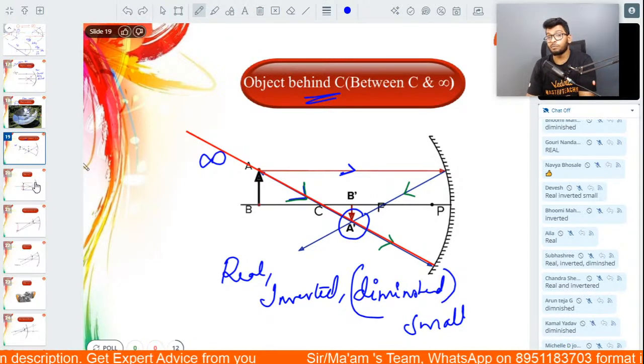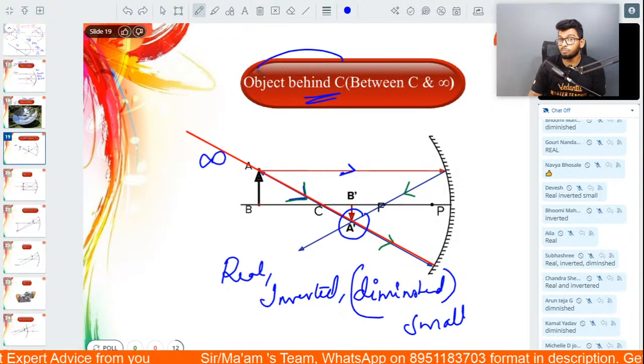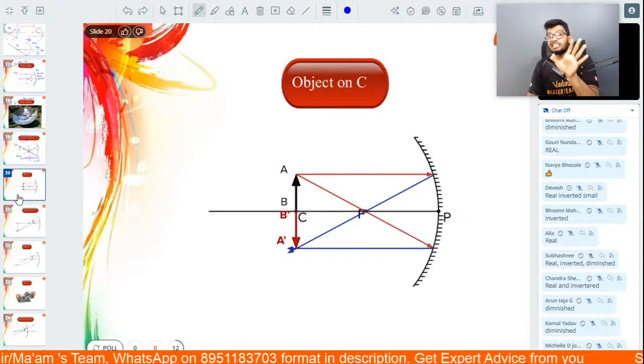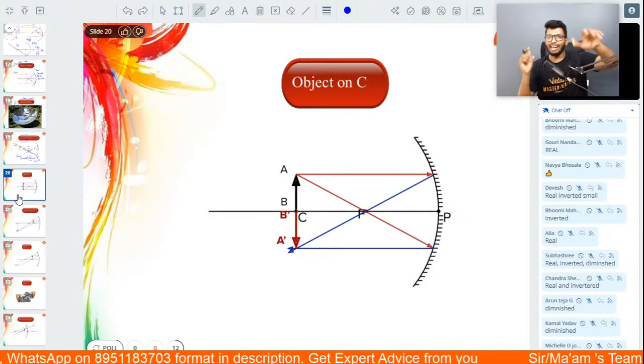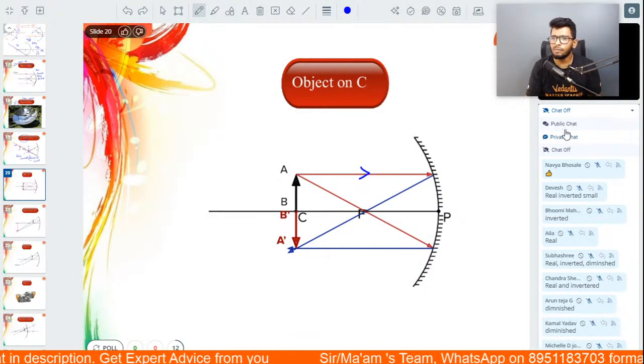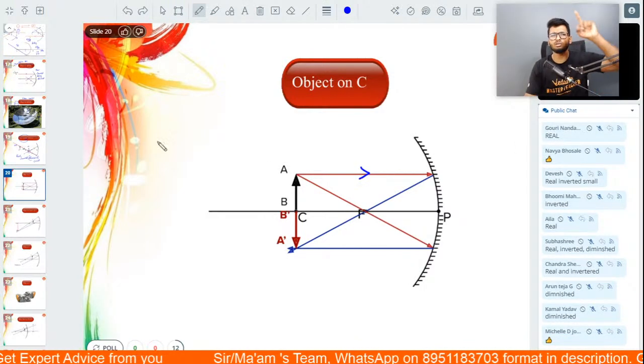Let's talk about the third now. Let's say I bring the object a little bit closer. Now the object is just behind C. What if I keep the object exactly at C now? Exactly on C. Again, two ray diagrams. One ray of light parallel to principal axis. What's going to happen to this one? Same.